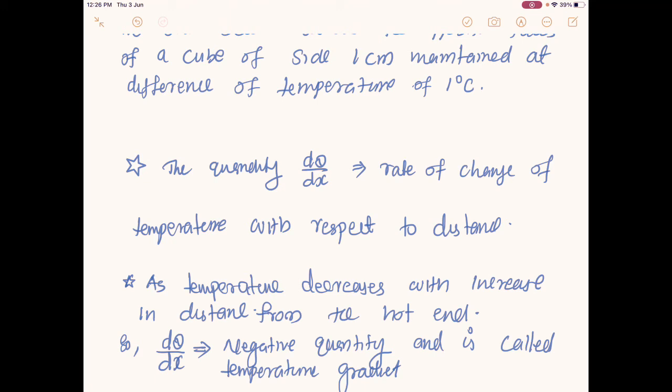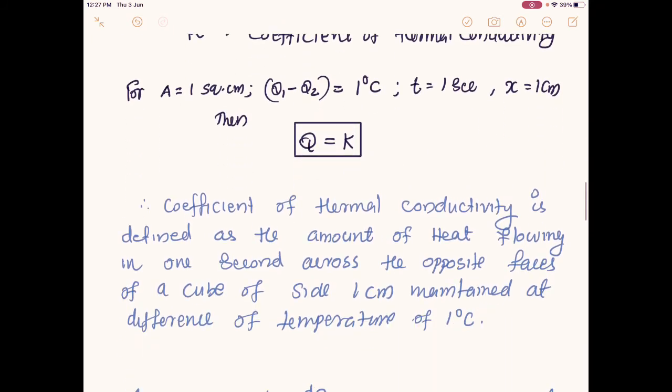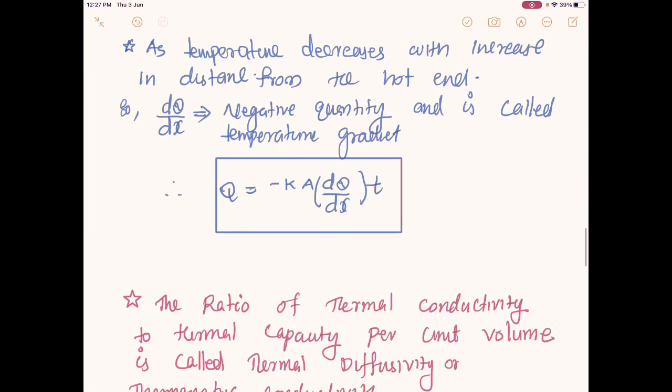So the quantity d theta by dx is nothing but the temperature gradient. It's known as the temperature gradient. It's always negative. Why is it negative? The dx is increasing. It's negative, meaning that the temperature is decreasing when the separation distance is increasing. So this equation can easily be written in that form: Q is equal to minus k into A d theta by dx into t.